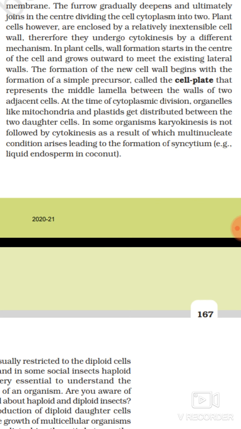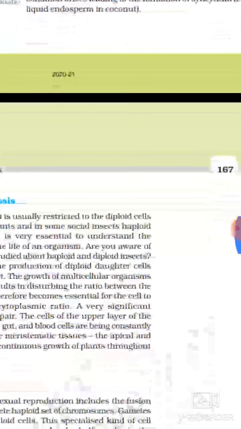At the time of cytoplasmic division, organelles like mitochondria and plastids get distributed between the two daughter cells. In some organisms, karyokinesis is not followed by cytokinesis, as a result of which multinucleate conditions arise, leading to the formation of syncytium, for example, liquid endosperm in coconuts.